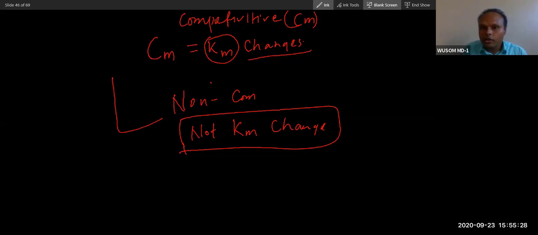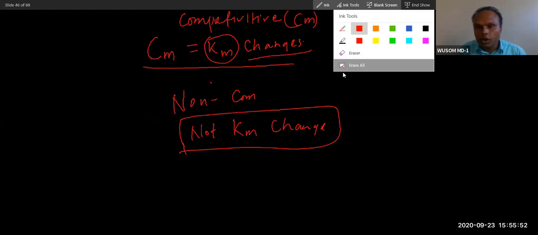Based on calculation only, we draw the graph. Graph drawing and finding out the values are laboratory work, so we don't go into laboratory work. You don't require it, you just require the concept: what is competitive and what is non-competitive. Just remember, in competitive, Km changes, and in non-competitive, Km does not change.